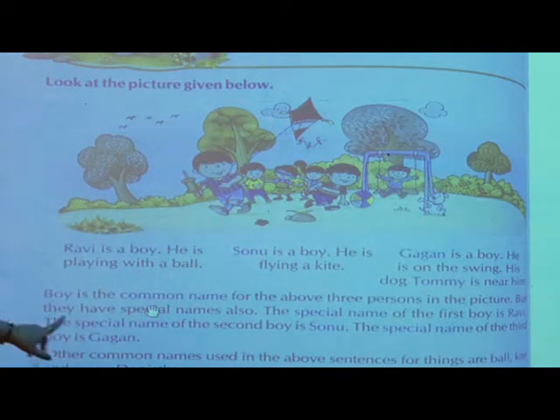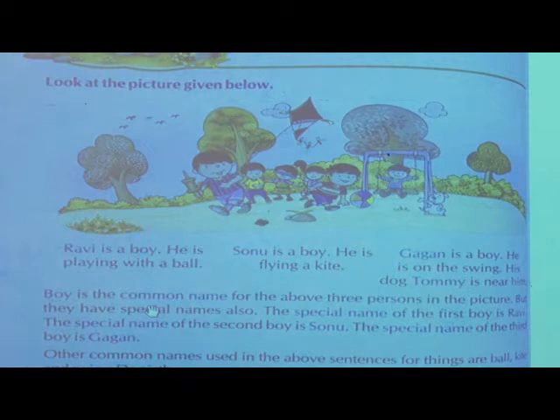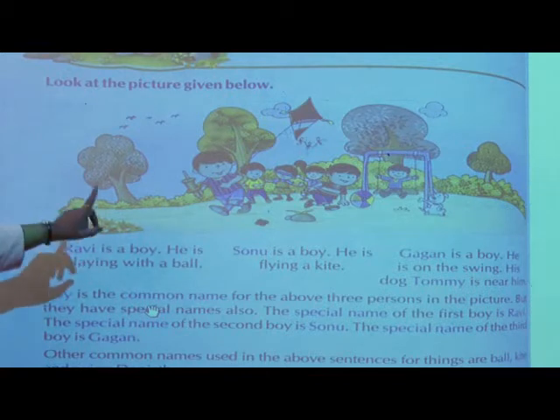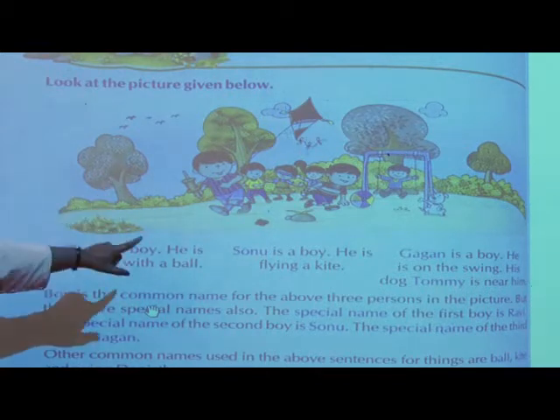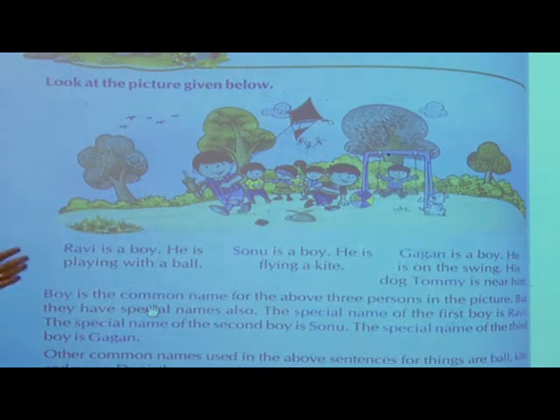But which boy? They have a special name also. The name for the first boy is Ravi. The special name for the second boy is Sonu. The special name of the third boy is Gagan. Means you can see each boy, they have been given some name. Ravi is the first boy. Second boy is Sonu. Means these three boys are there. You can identify which boy is who.